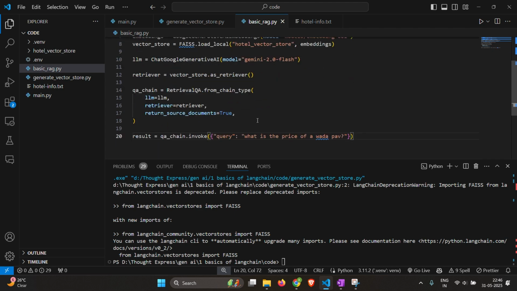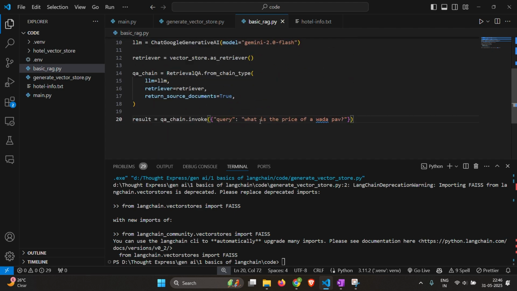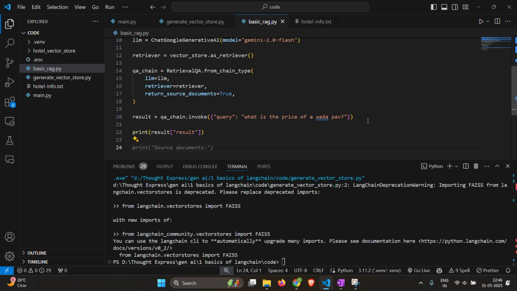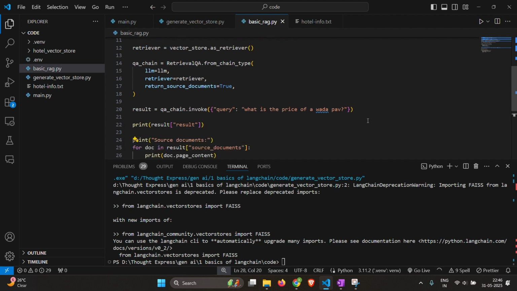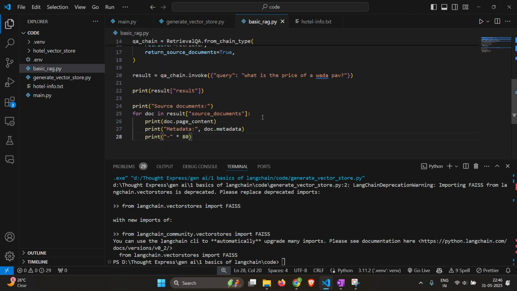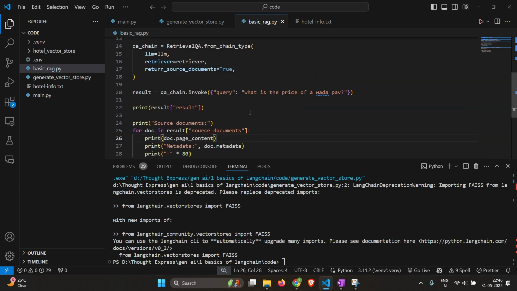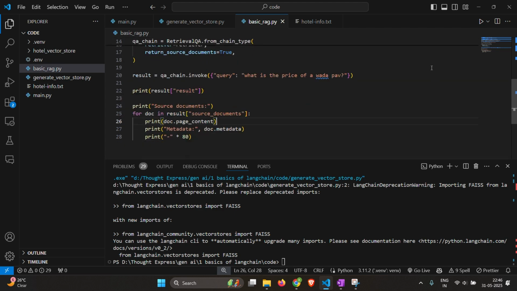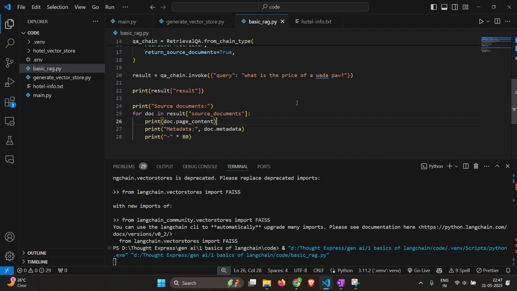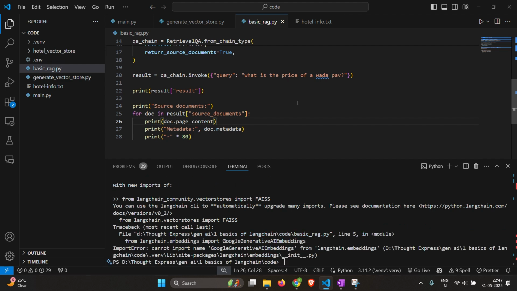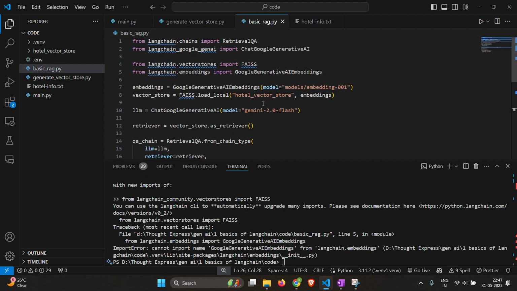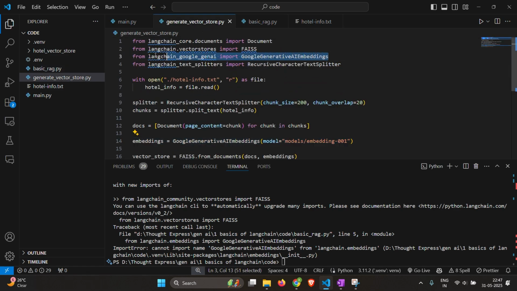Now let's invoke this. We can give what is the price of the vada pav to our QA chain. Then we print the result and we also print the source documents. So let's see how this performs. I guess again, this is wrong.